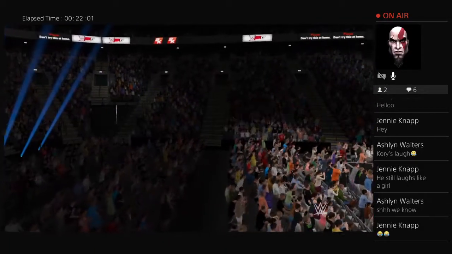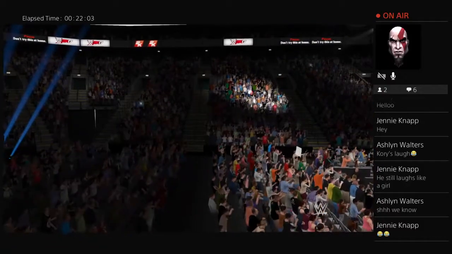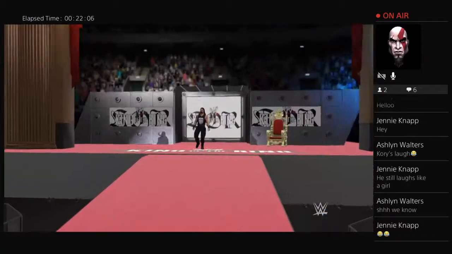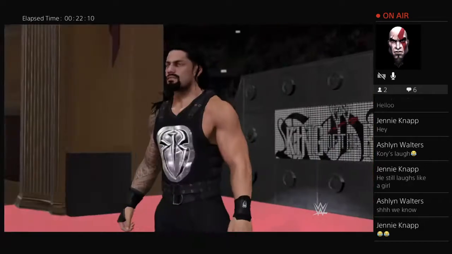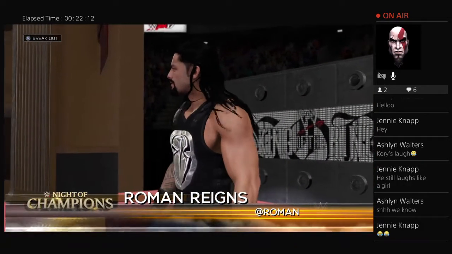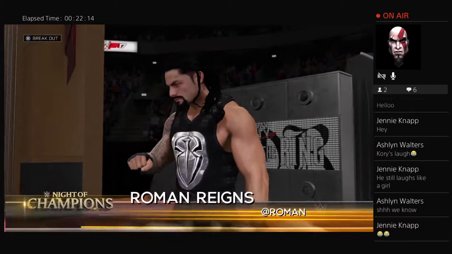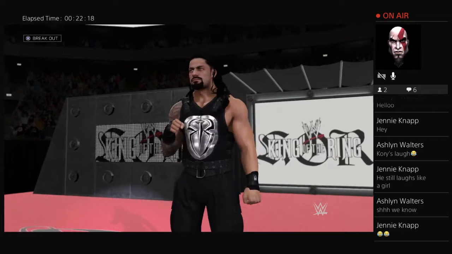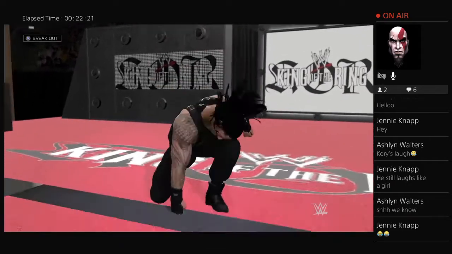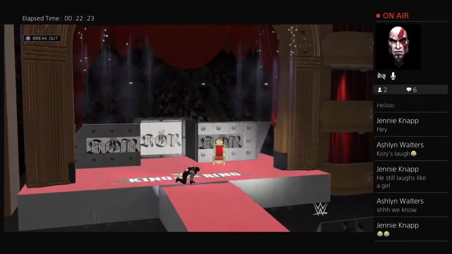And that to me is going to be the disadvantage that Roman Reigns and Daniel Bryan will have, because literally right after this match, they'll have to face Finn Balor. Now here comes Roman Reigns with some brand new attire, I see. A nice silver emblem in the middle of that vest. Roman Reigns with the looks of a king tonight. And I have to say, King Reigns has a nice ring to it.